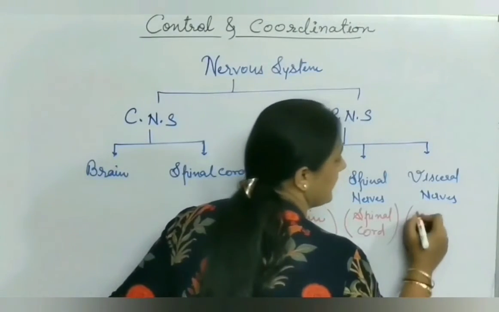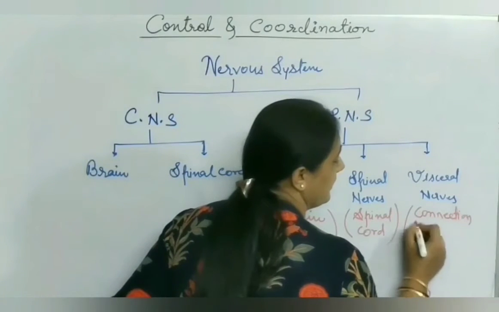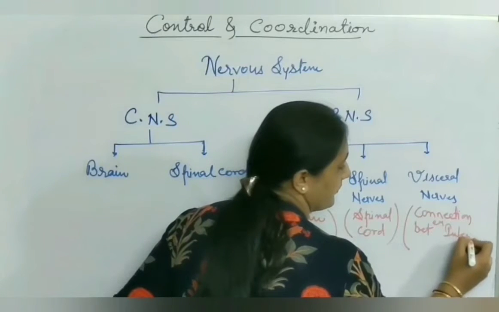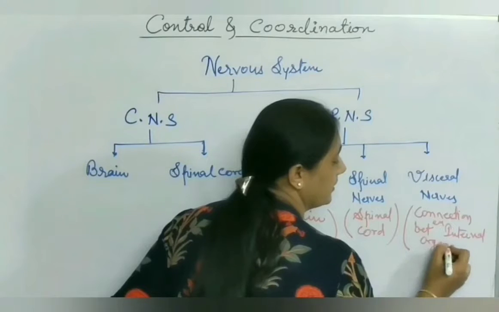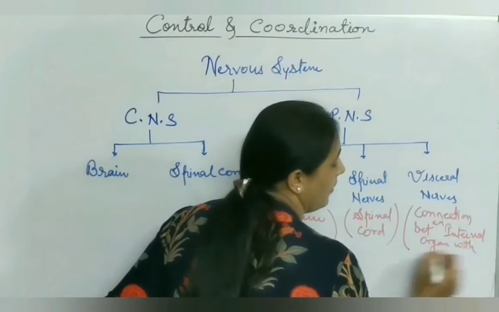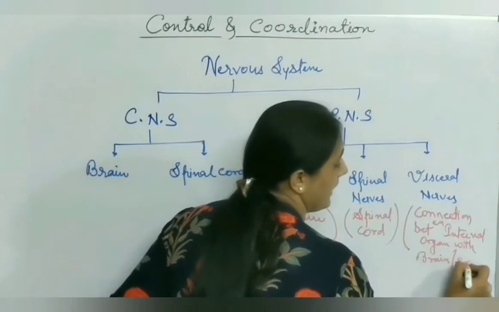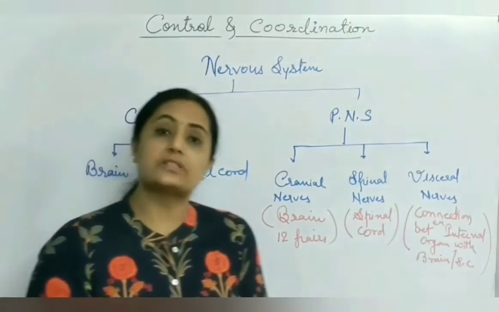Visceral nerves are useful for connection between internal organs of the body with brain or spinal cord, with CNS. Internal organs of the body, that is autonomous nervous system.